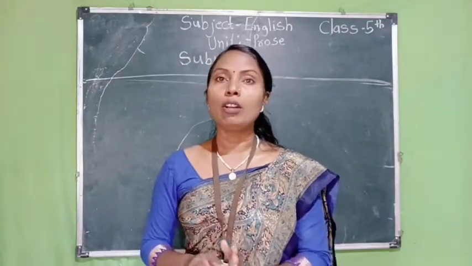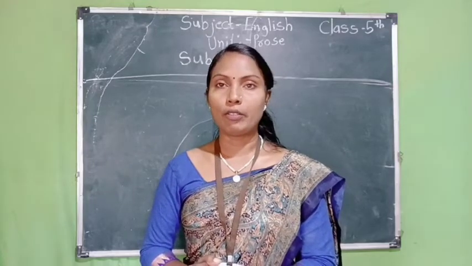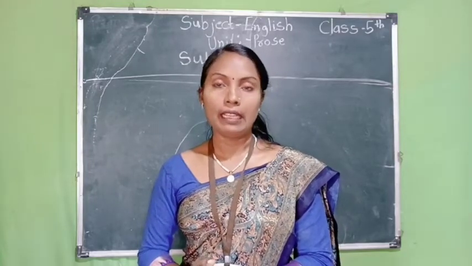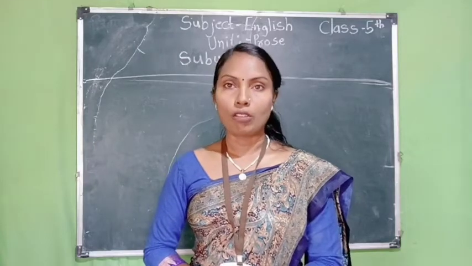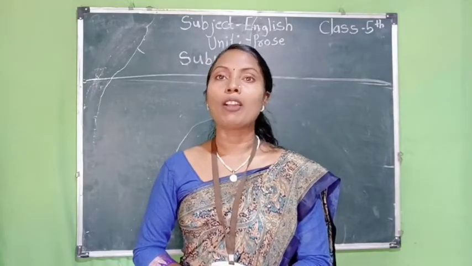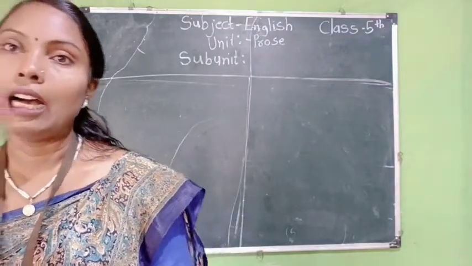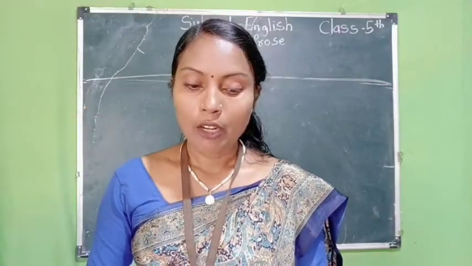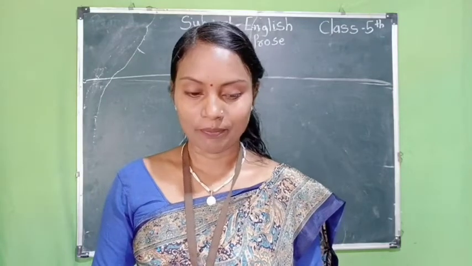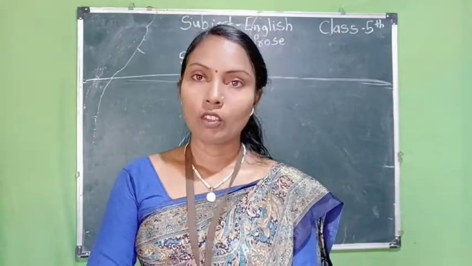So the prose for today is named Tock Tock Tong Tong All Day Long. Here we write down our prose name.